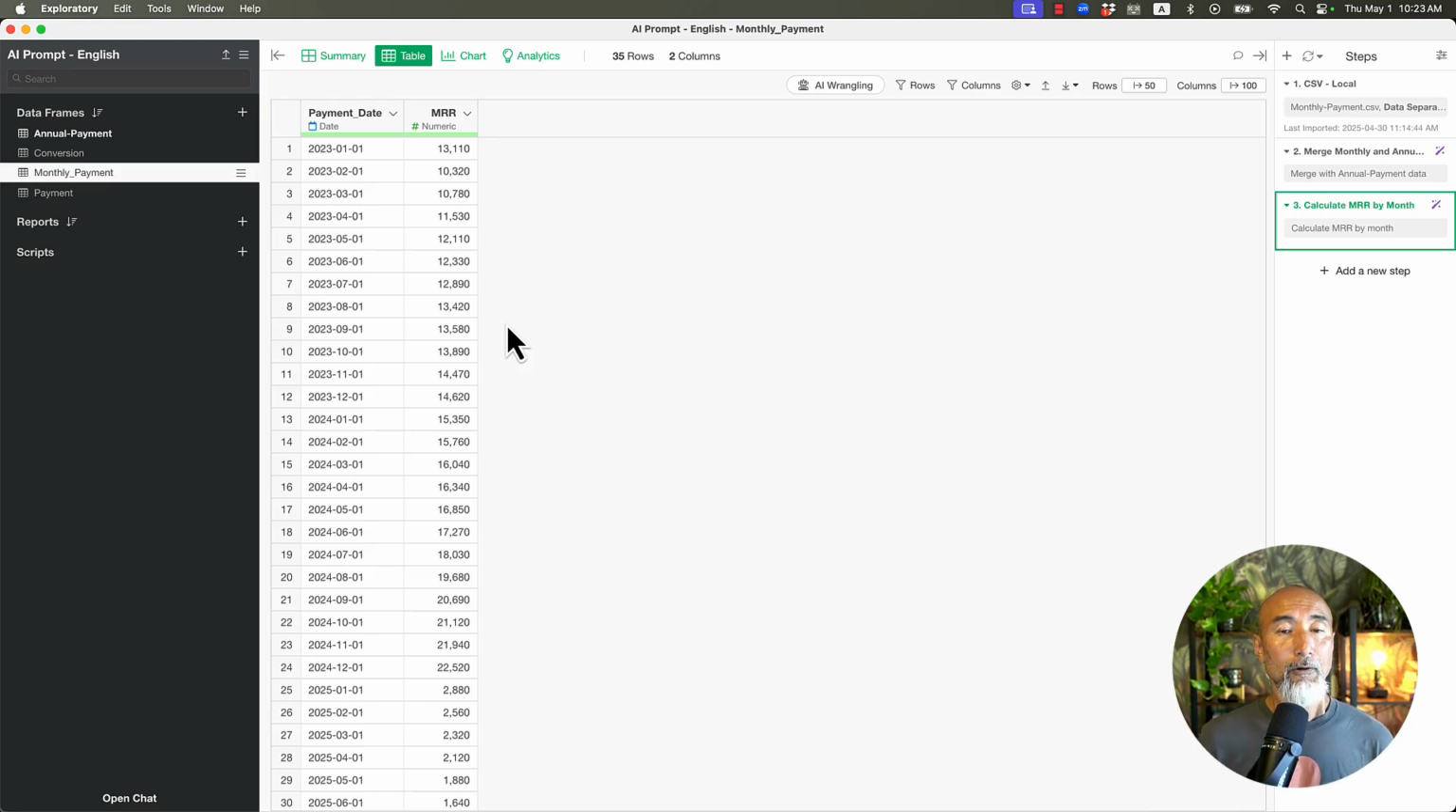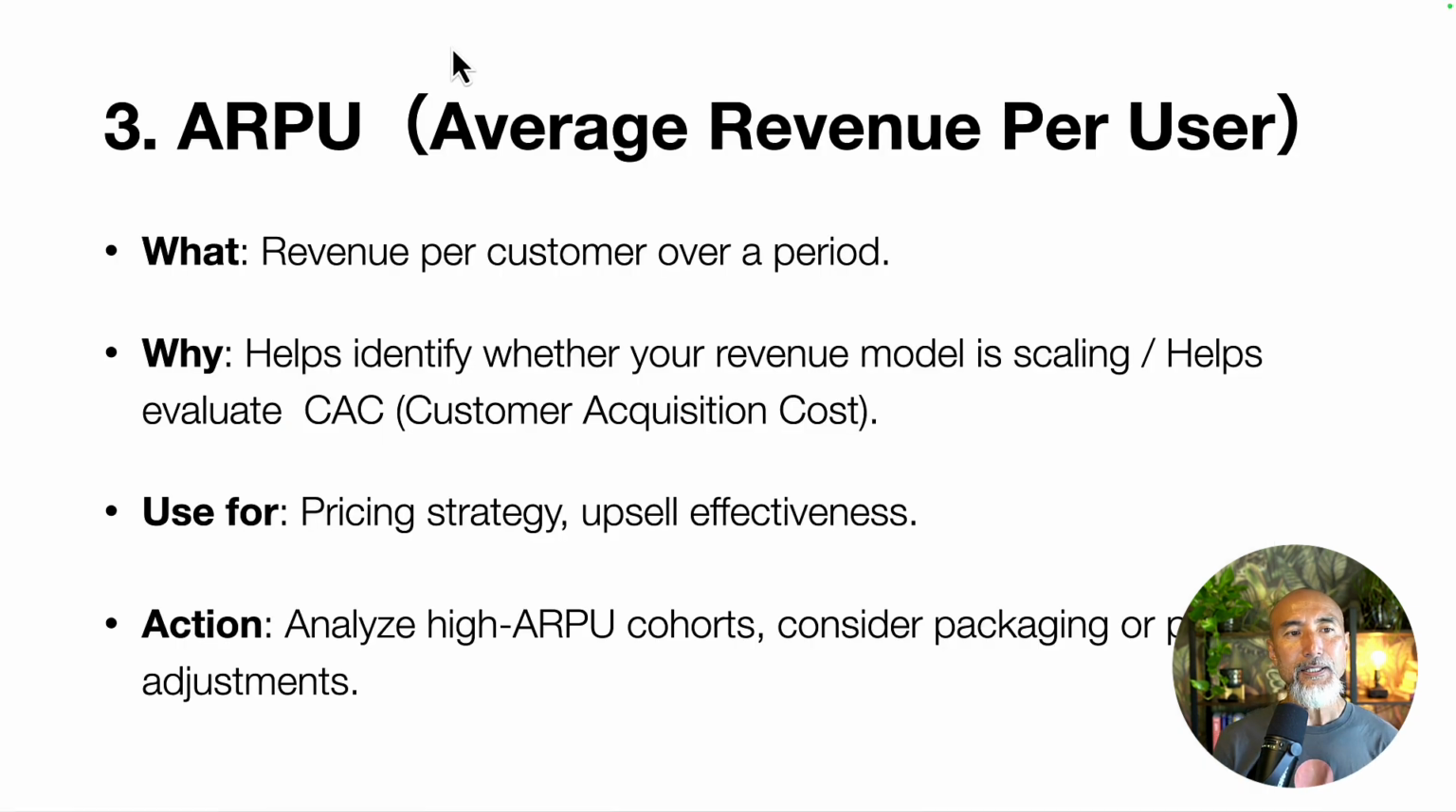With this, I'd like to move on to the next KPI. The next one is called ARPU, which is average revenue per user. This is simply revenue per customer over a period, right? It's how much each customer is spending on average. Why is it important? Because it helps identify whether your revenue model is scaling, and helps evaluate your customer acquisition costs. Make sure you're spending money to attract new customers, but at the same time making more revenue, obviously.